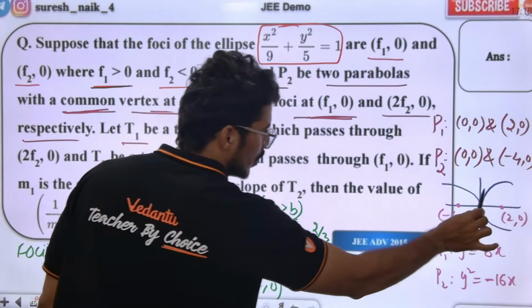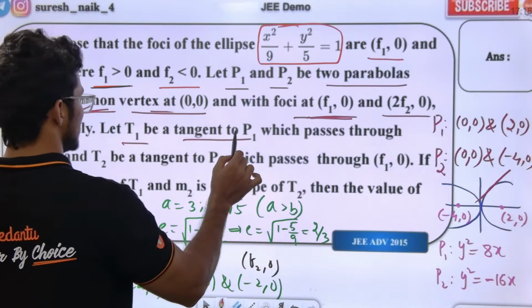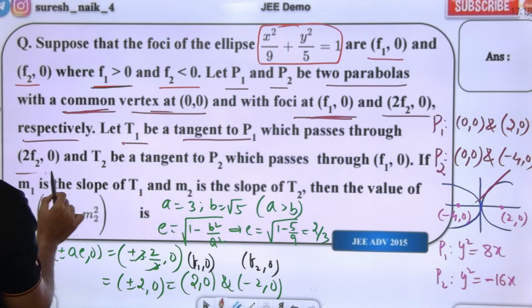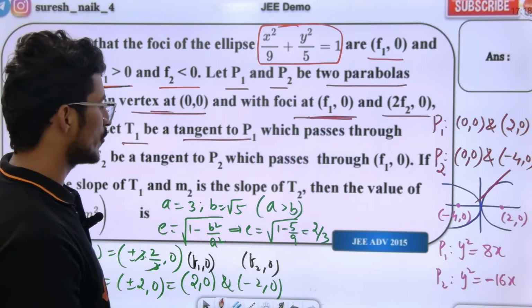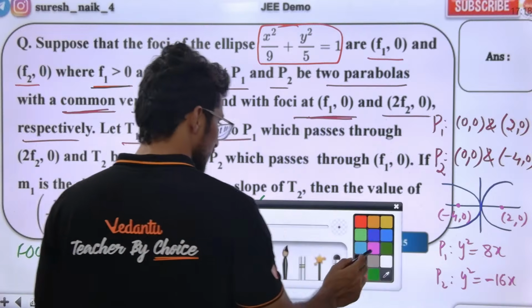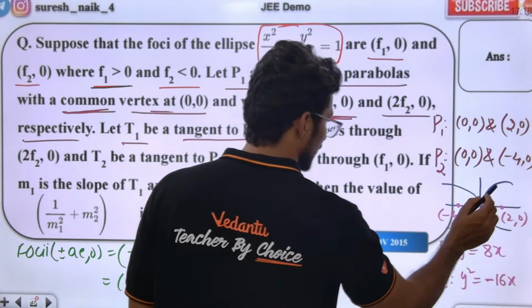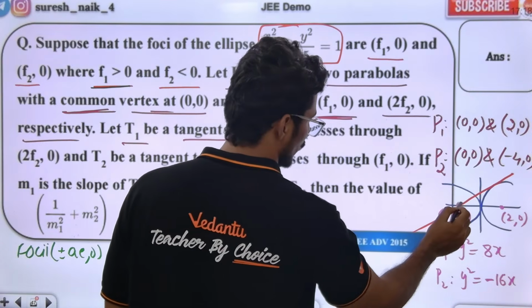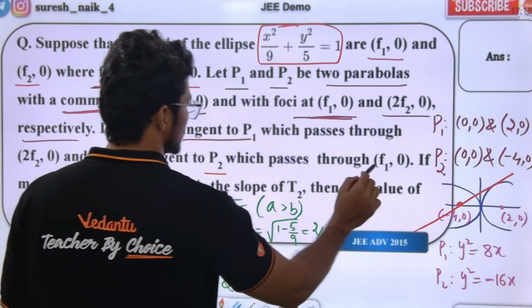In parabola 1, there is one tangent called T1, a tangent to P1 which passes through 2f2, 0. And T2 is a tangent to P2 which passes through f1, 0.